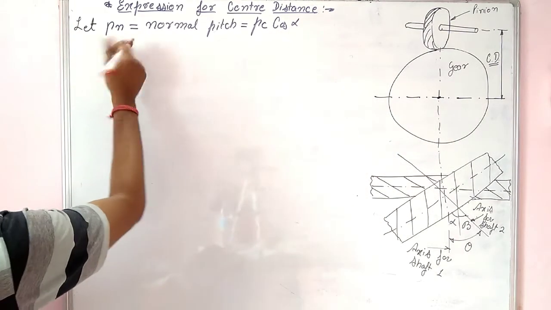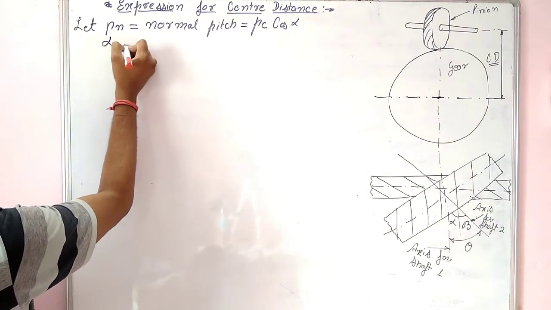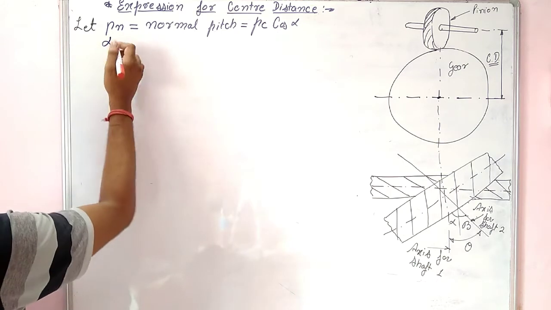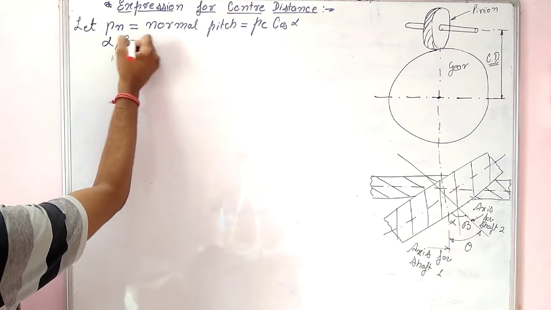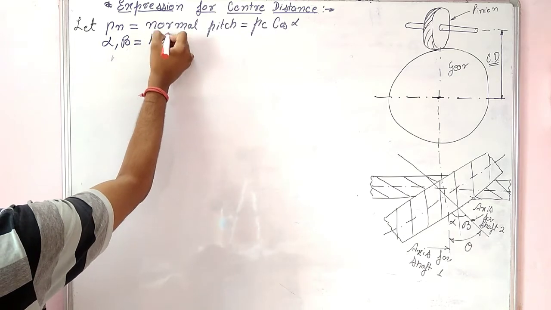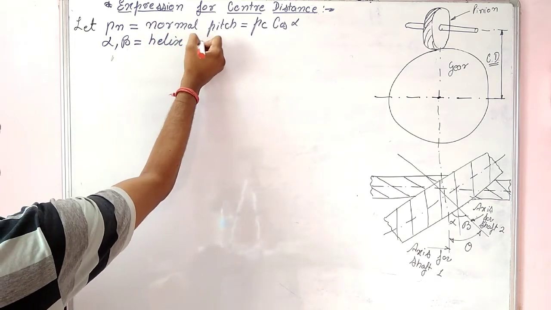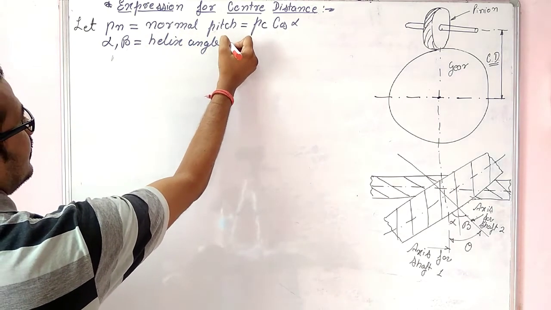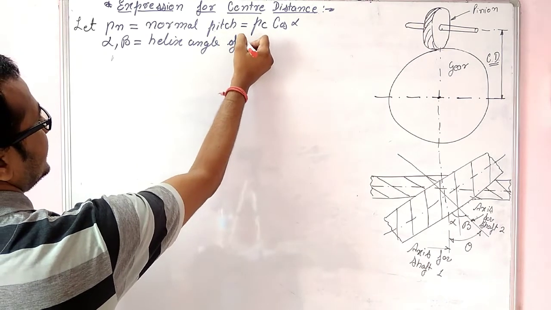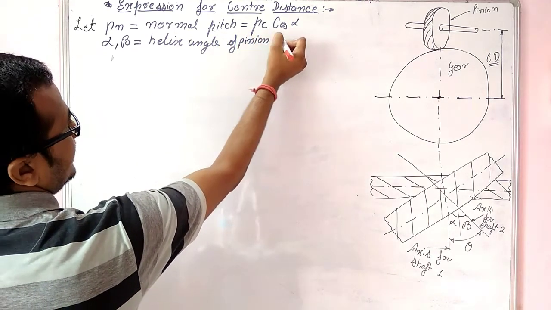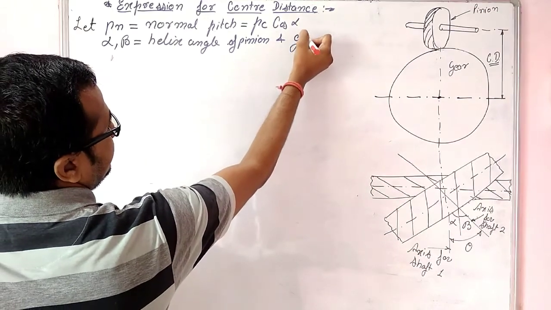Now let alpha and beta be the helix angles of pinion and gear.